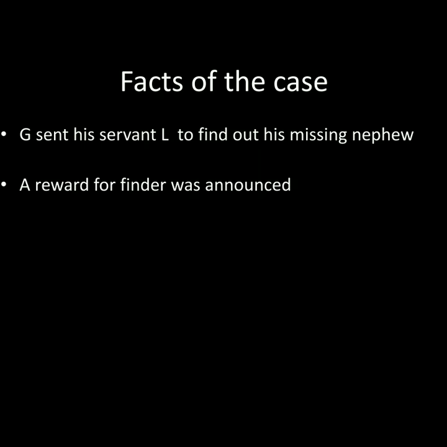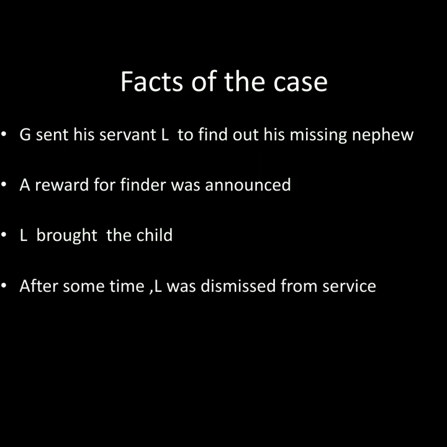Remember, when G sent his servant L, he also gave him travelling expenditure. And the reward was declared afterwards. Now, without any knowledge of all these things, L brought the child back. When L brought the child back, he was given 20 rupees and 2 sovereigns as a token of the pleasure by the employer.